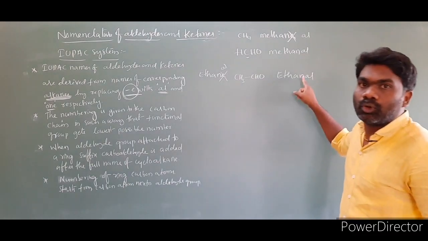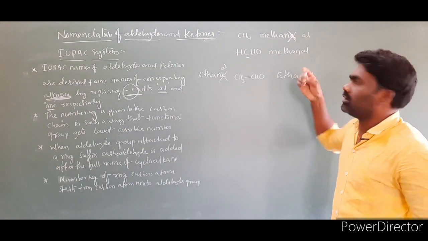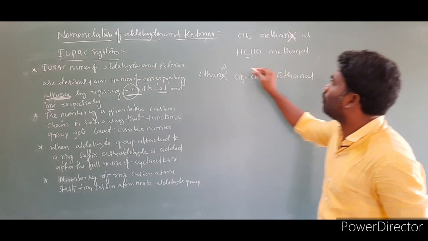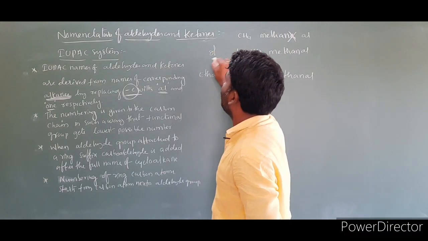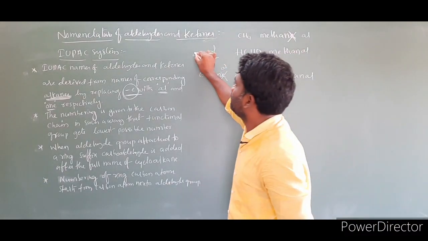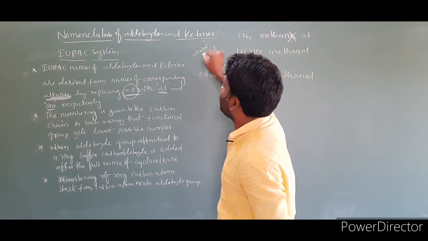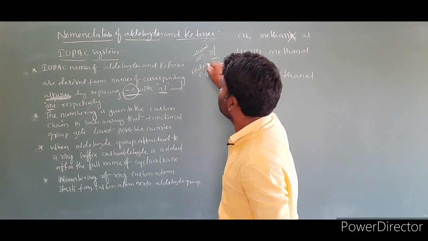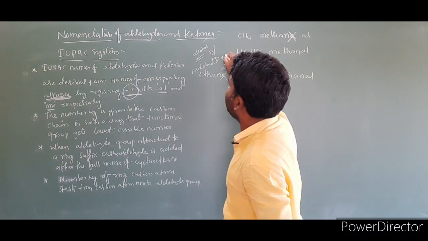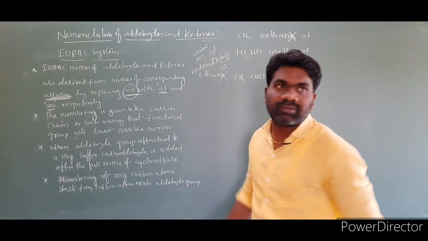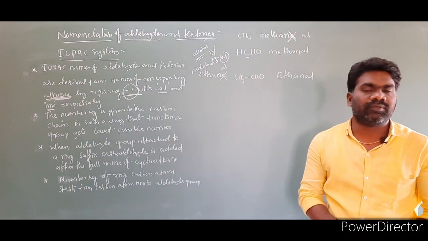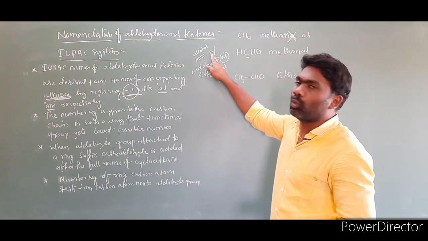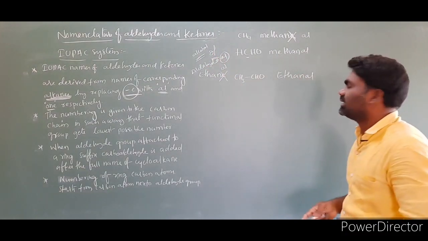Ethanal. If we wrote ol, that will become alcohol. In the case of alcohol, we will write ol. Ol is for alcohol. For aldehydes, we have to end with al. For alcohols, we have to end with ol. Both are different. This is ethanal.